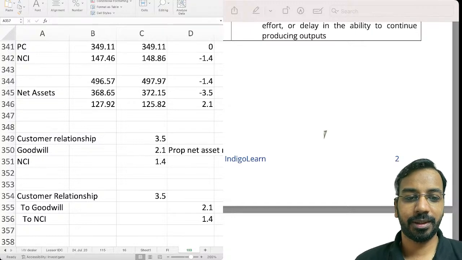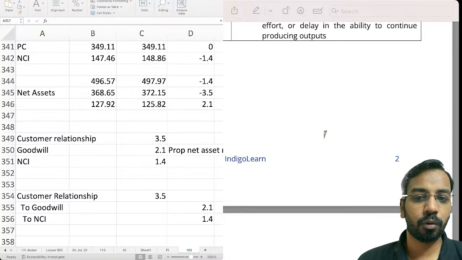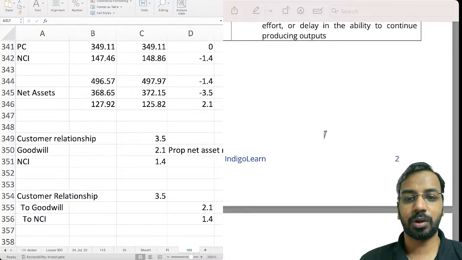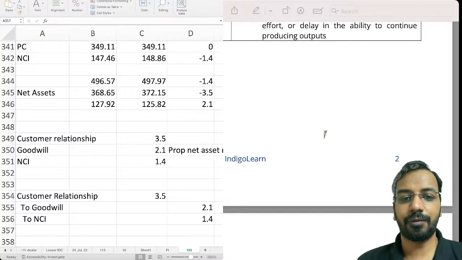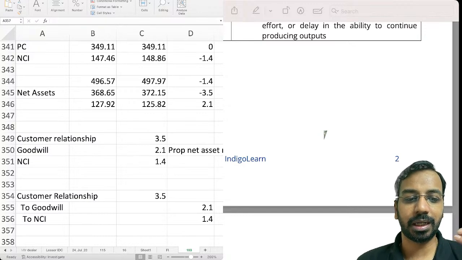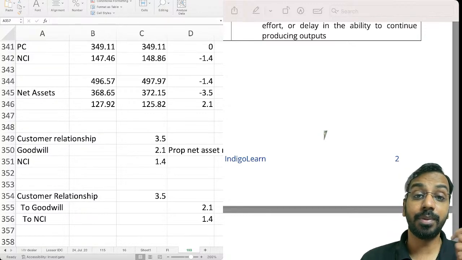Good morning, everyone. So here we are on continuation of our business combination topic. We are left with a few small conceptual topics. We have done all the questions, the majority type of questions. We are left with a few small topics which will help us understand whether a given acquisition is a business combination